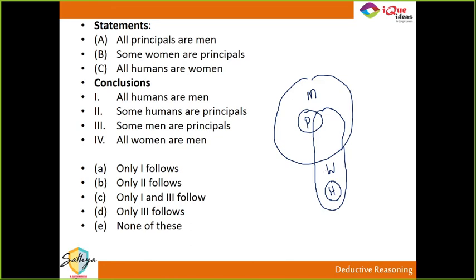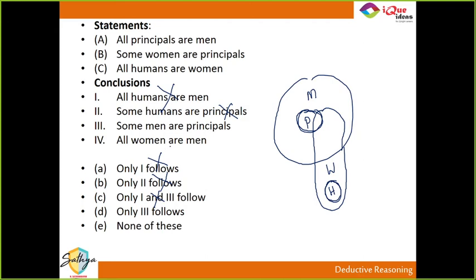बाहर डालना better है. So first conclusion, all humans are men. ये humans का बड़ा सर्कल, ये men का बड़ा सर्कल, ये humans का सर्कल, they are not touching each other. So first conclusion definitely does not follow. So A नहीं हो सकता and C नहीं हो सकता. Some humans are principal. Some, again, humans का सर्कल ये है, principals का सर्कल ये है, no connection. तो second option does not follow. So only two follows is also not right.